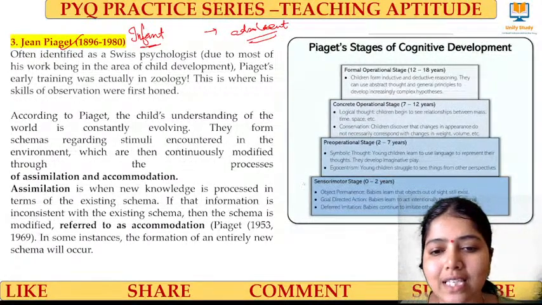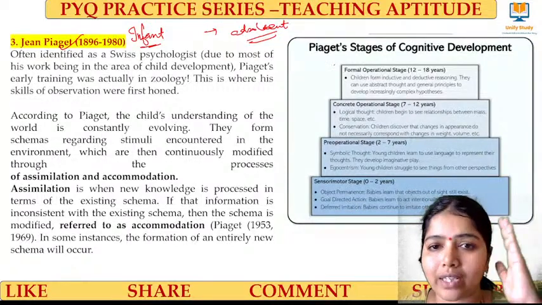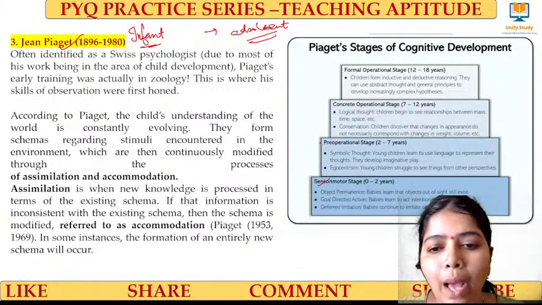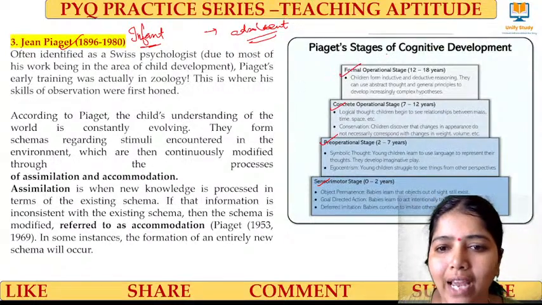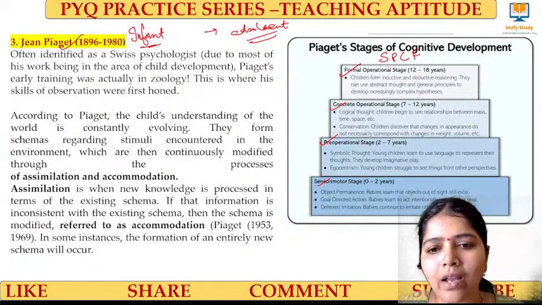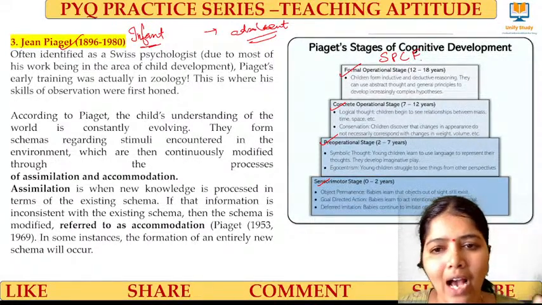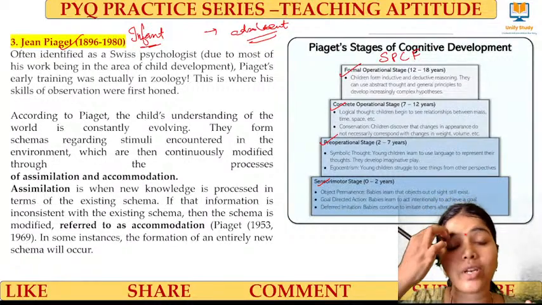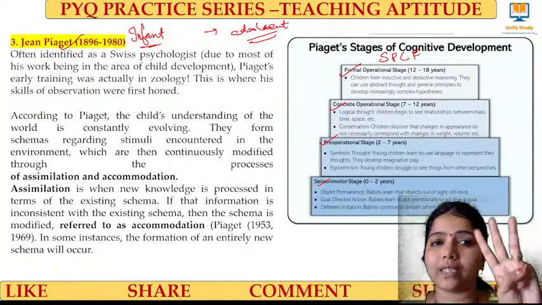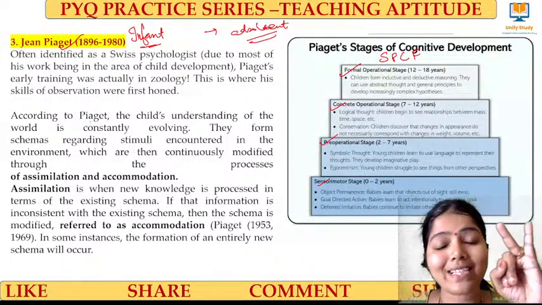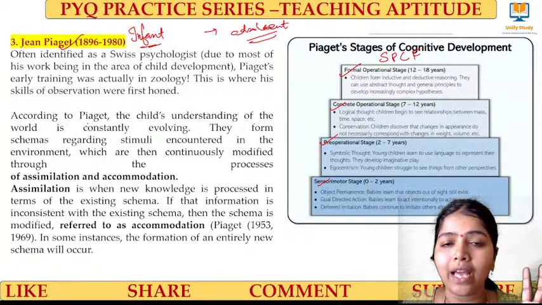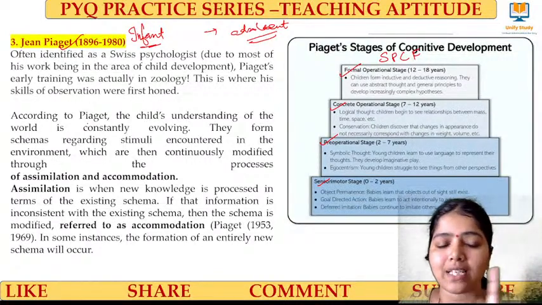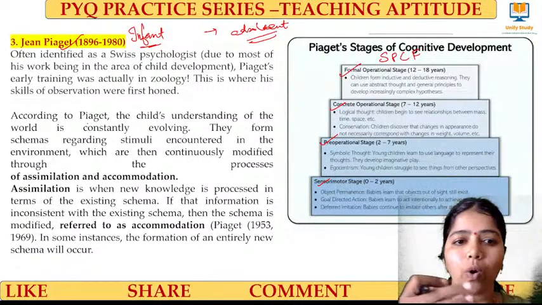So these are Piaget's stages of cognitive development: sensory motor, pre-operational, concrete, and formal. I used to give you a mnemonic, right? SPCF. Sensory motor, pre-operational, concrete, and formal. And in Jean Piaget's theory, we have three important terms: schema, assimilation, and accommodation. Imagine that you are a small child, the three phases. What is a schema?